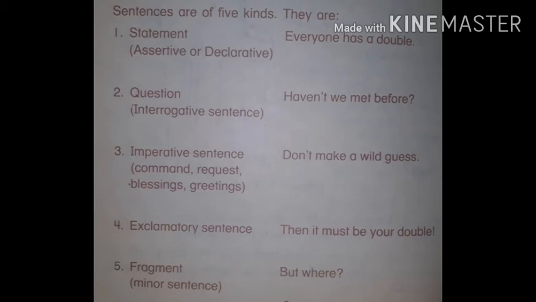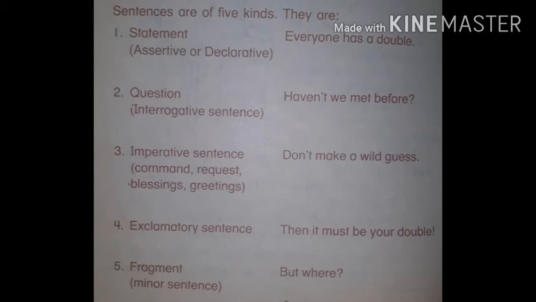When there is gratitude, we say thank you and then an exclamation mark. What an exciting tennis match! Exclamation mark. One more example. How cold the winter in England is! Exclamation mark after this sentence. So these types of sentences do not have a full stop at the end, but we need an exclamation mark.